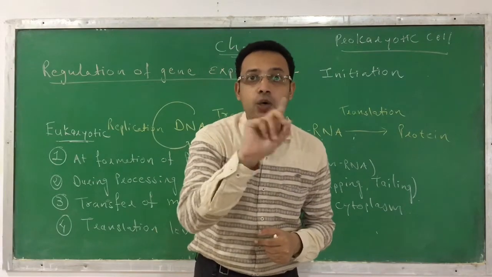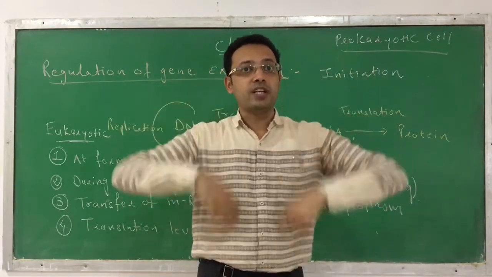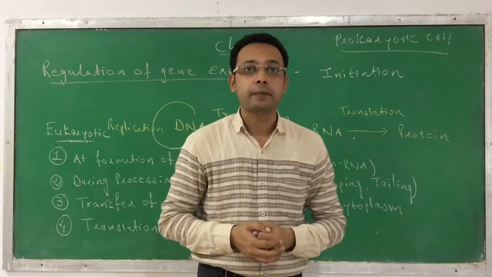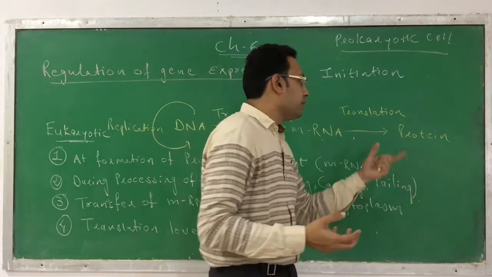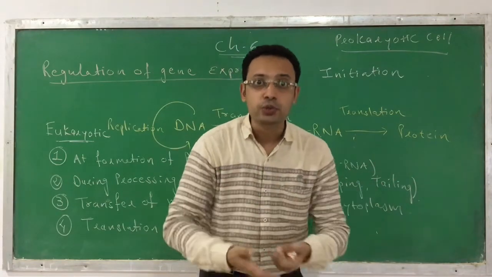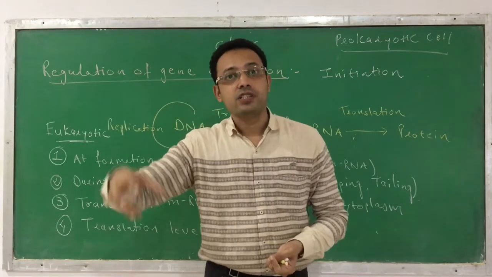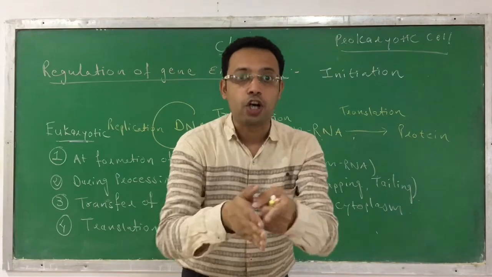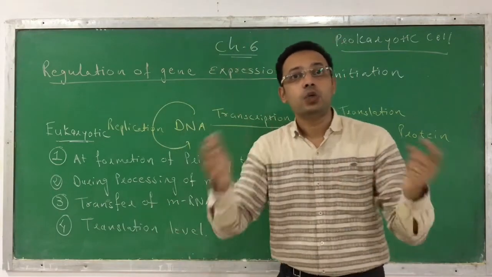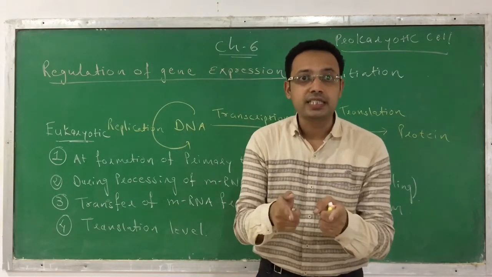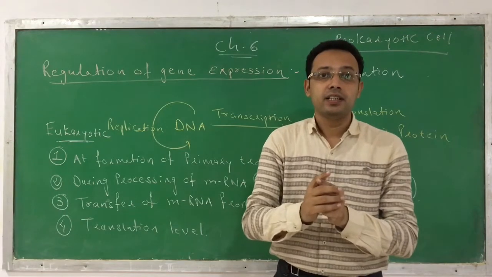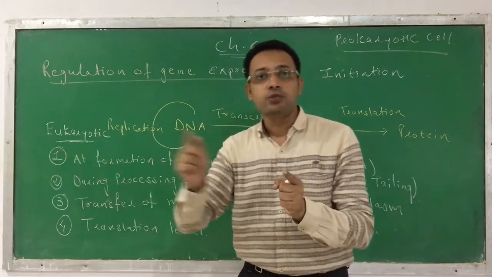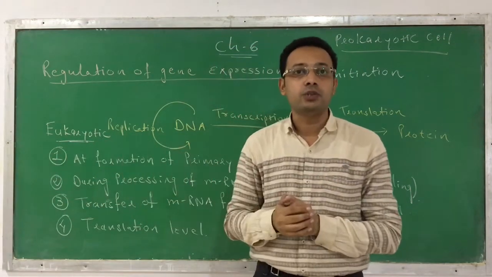It is not required all 24 hours of the day. So the pepsin enzyme should be produced when digestion is necessary, and its production should be stopped when the digestion is over. So this is the reason why it has to be regulated. It should be produced when digestion is happening, and stop when digestion is not happening.